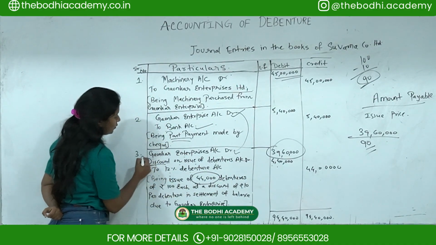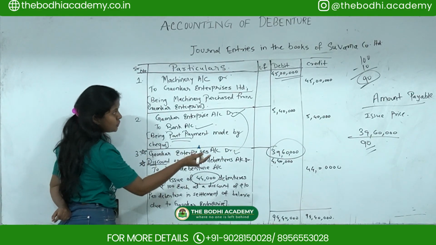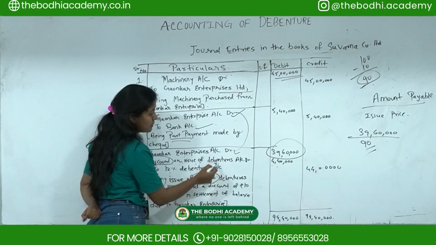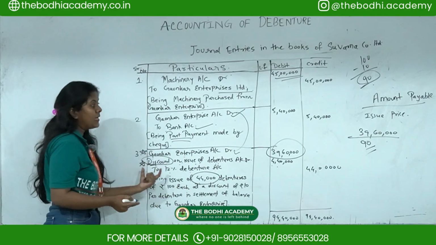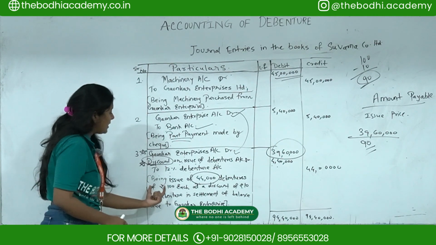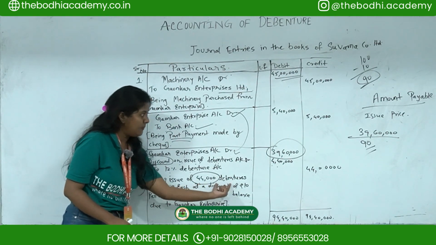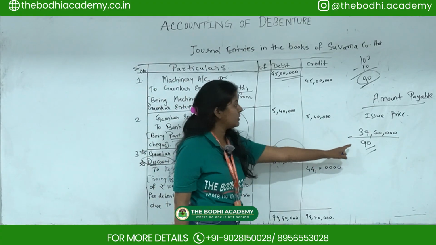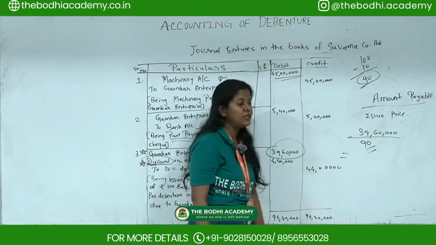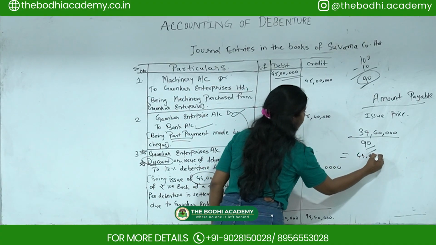This is the normal journal entry, the first and the last one, and since they have mentioned something extra, you put discount on issue of debenture, because they are issuing the debentures at a discount of 10%. The narration is being issue of 44,000 debentures. How we got 44,000 is by the formula, amount payable divided by the issue price.